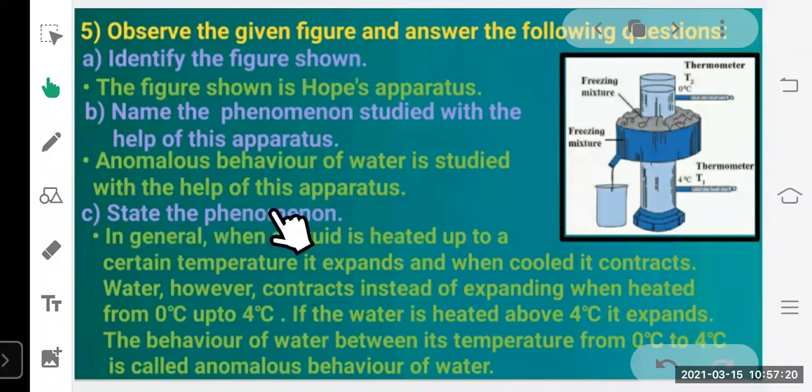Now state the phenomenon. Here we are going to define anomalous behavior of water. In general, when a liquid is heated up to a certain temperature, it expands, and when it is cooled, it contracts. Water, however, contracts instead of expanding when heated from 0 degrees Celsius up to 4 degrees Celsius. If the water is heated above 4 degrees Celsius, it expands. The behavior of water between 0 degrees Celsius and 4 degrees Celsius is called anomalous behavior of water. So you have to learn this definition.